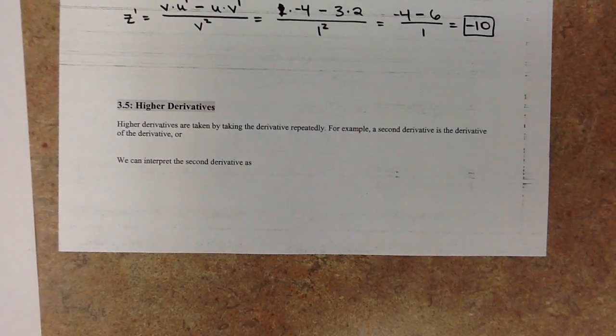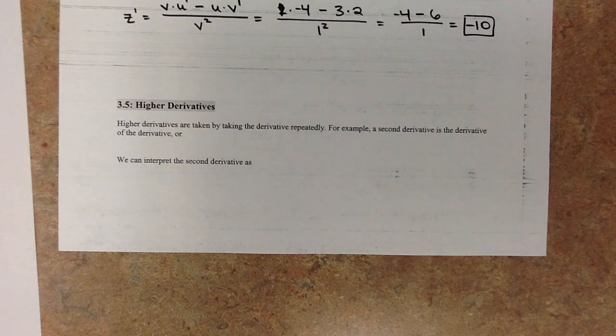So the last couple days we've mentioned this f double prime thing, and we've talked about what it means, and you guys guessed correctly that it means the derivative of the derivative. So higher derivatives, not only are we going to take second derivatives, we'll take third derivatives, 20th derivatives, whatever. But for example, like it says here, a second derivative is the derivative of the derivative.